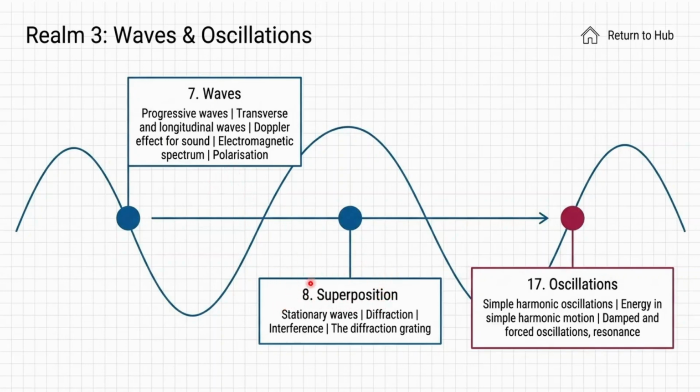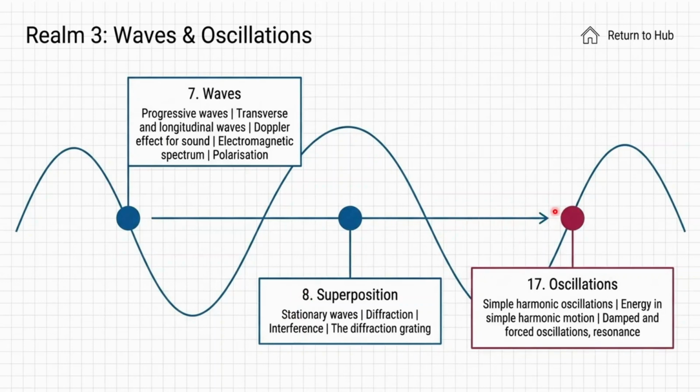In superposition, we will discuss stationary waves, which are the opposite of progressive waves. Stationary waves means standing waves. And then, what is superposition? Superposition is the mixing of two waves, and they give us some pattern, and we will discuss it later. And diffraction and interference, these two are main phenomena in waves. Okay, and last is diffraction. These two topics are in AS level.